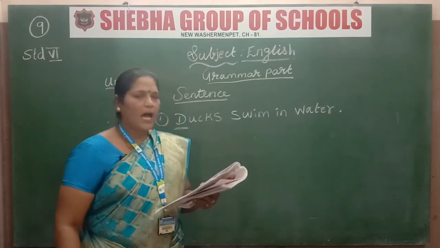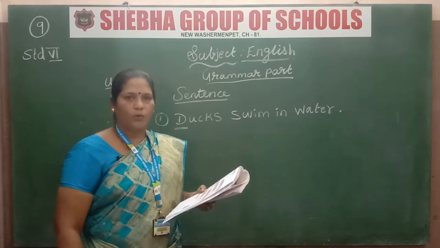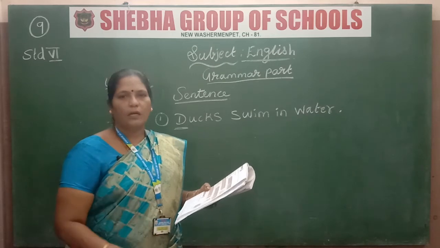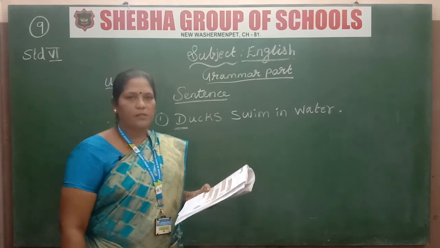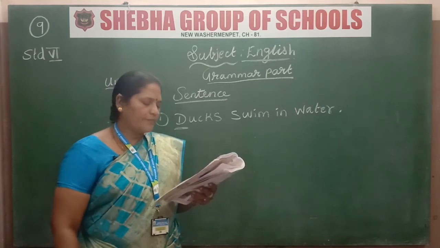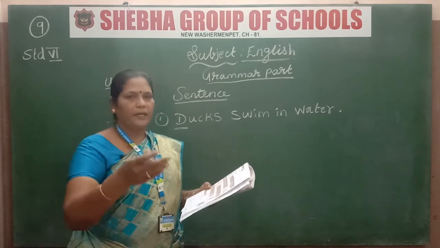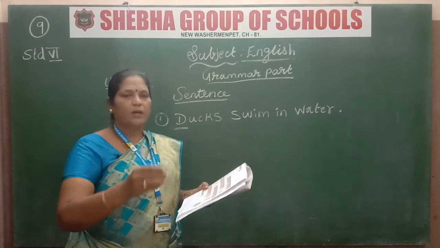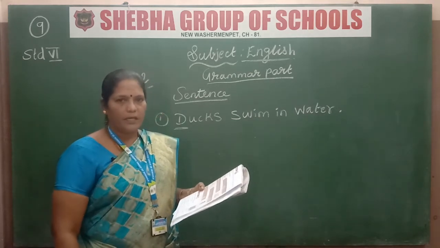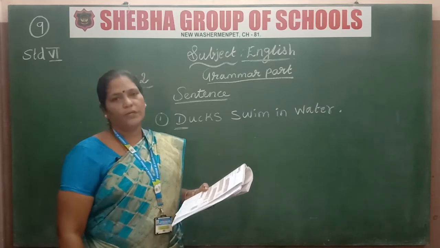When a sentence asks a question. You may be asking a lot of questions at home, to your mother, to your father, to your brother or sister, and if you come to school, you ask a lot of questions to your teacher also. In the same way, when a sentence asks a question we end it with a question mark. For example, when you write English questions and answers, after the end of that question, what do you used to do? You used to put one question mark. Yes or not? So this type of sentence is known as the interrogative sentence.